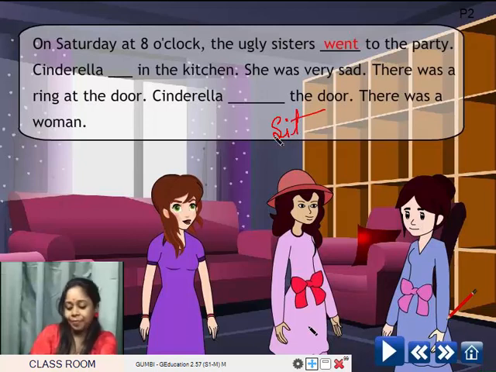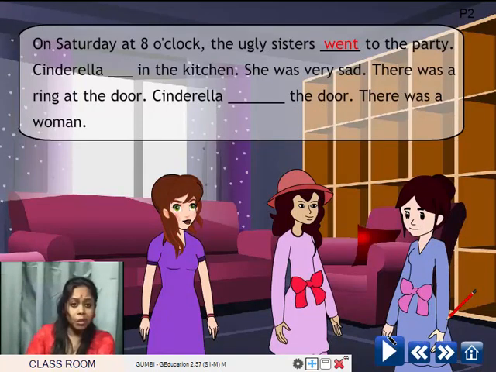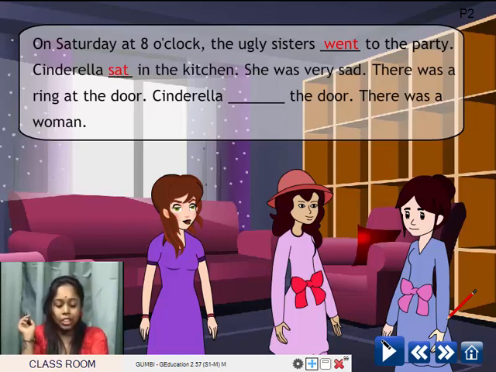I will give you one word here, that is sit. Sit in the kitchen. So sit becomes? Sat. Yes, sit, sat. We always use it. We know that the past form of sit is sat. So Cinderella sat in the kitchen. She couldn't go because she had no good clothes and no good shoes. That's why she sat in the kitchen.